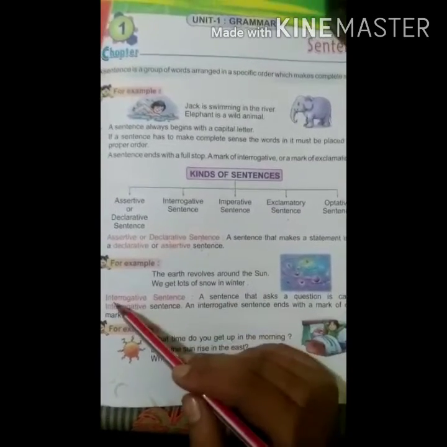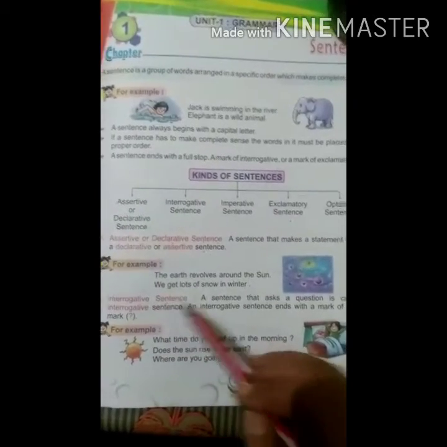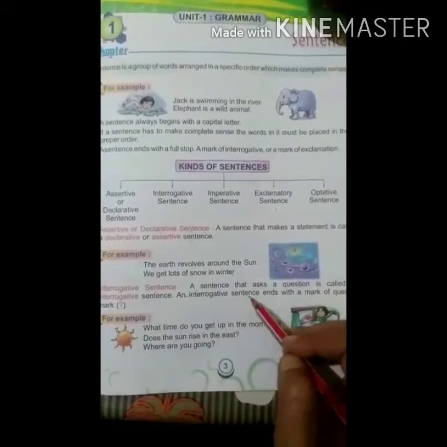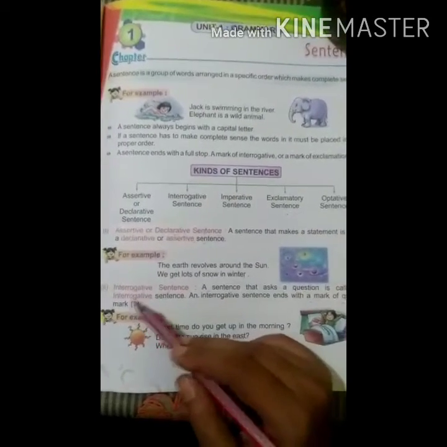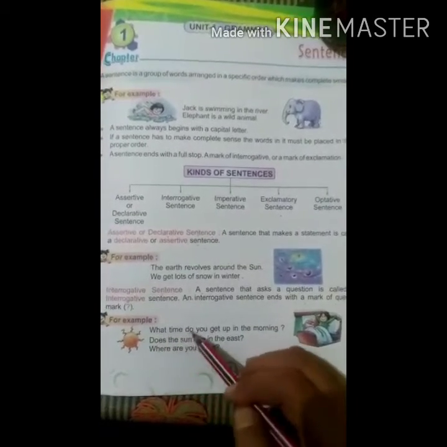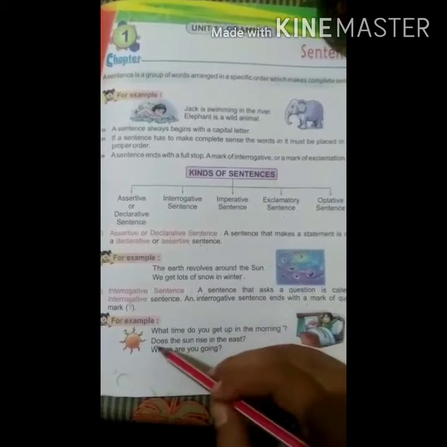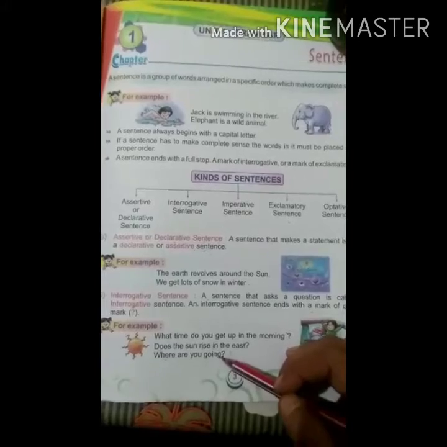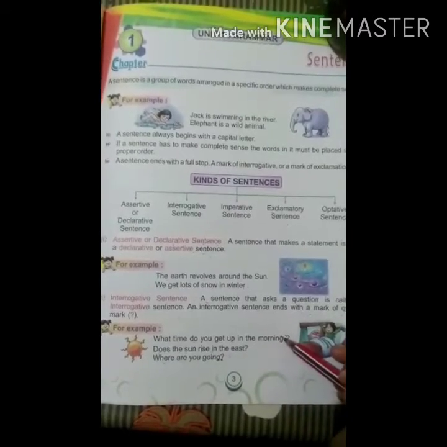Number 2 kinds of sentence. Interrogative sentence. A sentence that asks a question is called an interrogative sentence. An interrogative sentence ends with a question mark. Everybody know about this mark? This is question mark. For example, what time do you get up in the morning? Number 2, does the sun rise in the east? Number 3, where are you going? All 3 sentences contain a question mark. So these sentences are interrogative sentences.